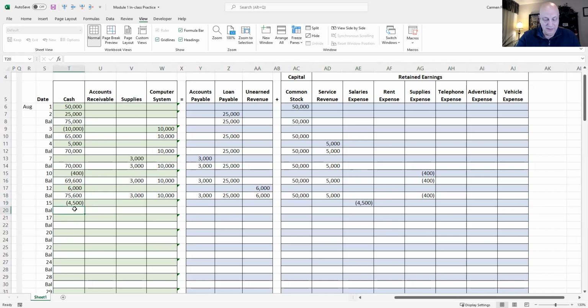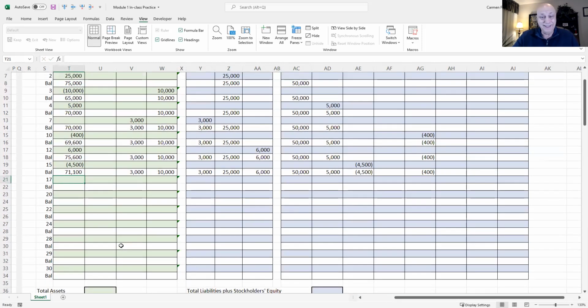So our new balances are going to be 71,100, 3,000 supplies, 10,000 computer system, still 3,000 for payables, 25,000 for the loan, still have 6,000 unearned, $50,000 of common stock, 5,000 service revenue. We have $4,500 of salaries expense and $400 of supplies expense. If we add up our left side, we have 84,100. We add up the right side, we have 84,100. Looking good so far. Accounting is fun, isn't it? Well, I think it is.